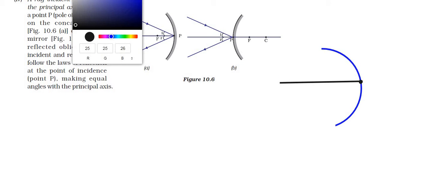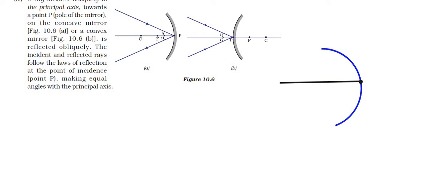So here these are the shapes. Here it is F and here it is C. Suppose a ray of light passes through the pole, and after touching the reflecting surface, while reflecting back, what happens? It will come back at the same angle.